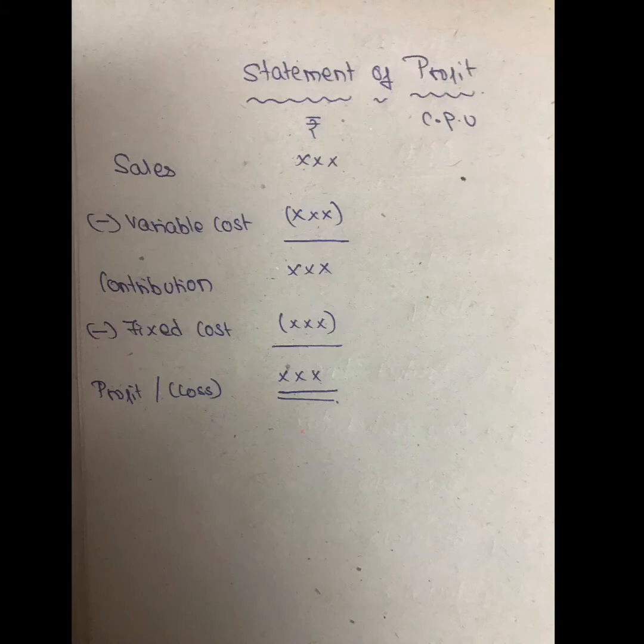So this is the format, girls. In marginal costing, this is the format we are going to follow. One is sales minus variable cost, that will give you contribution, minus fixed cost, that will give you profit or loss. So this is the first in your synopsis, that is profit planning. This is the statement of profit that you have to know. Now we will see the formulas.